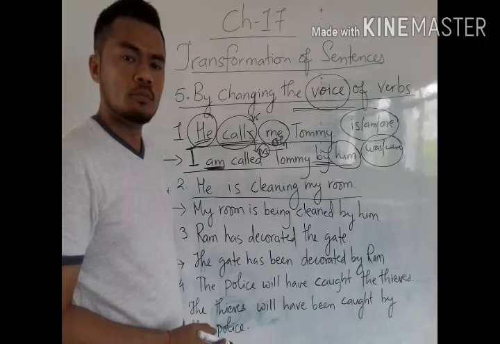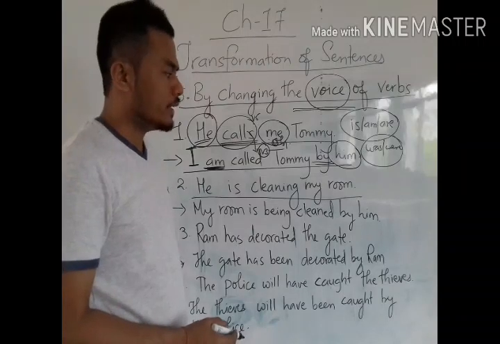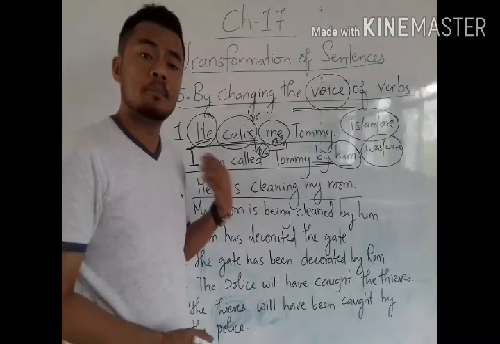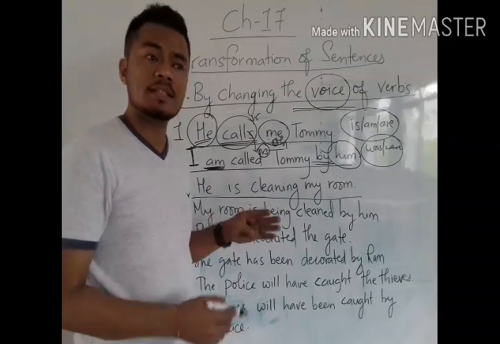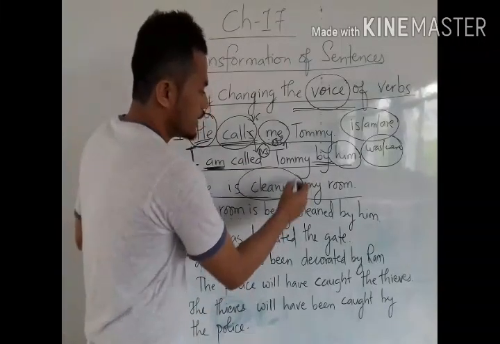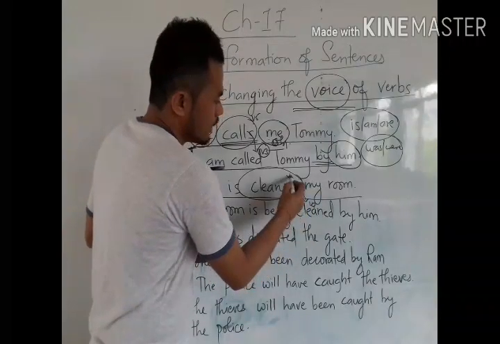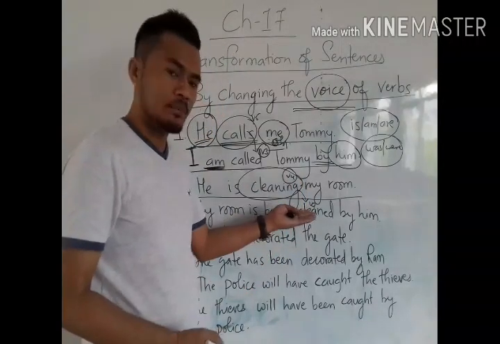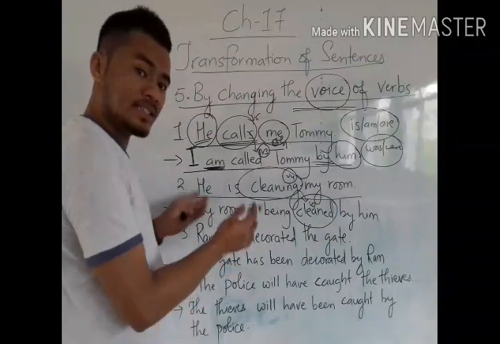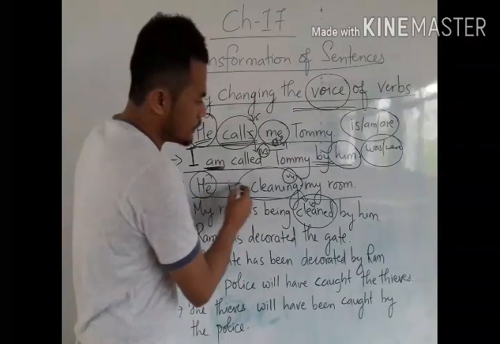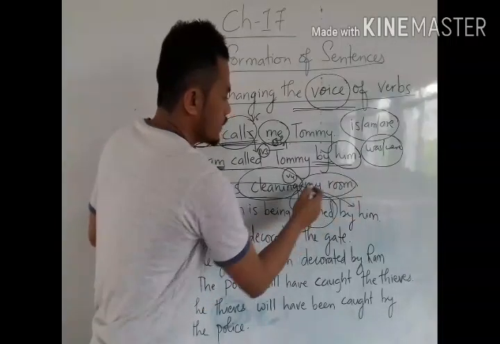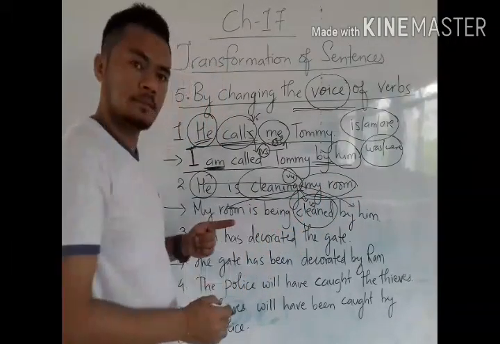Understood? Now come to the second example. He is cleaning my room. This is present continuous tense, present progressive tense. Now cleaning will be cleaned. See, B3. Here the main verb is B4 and we have to change it into B3. Now we have to change subject into object. The subject became object here, him, and the object, my room, has become the subject.